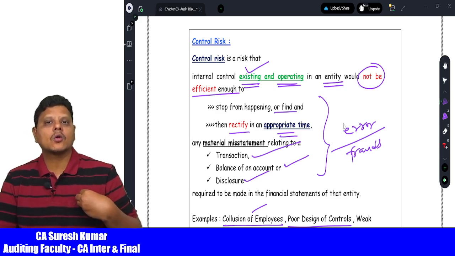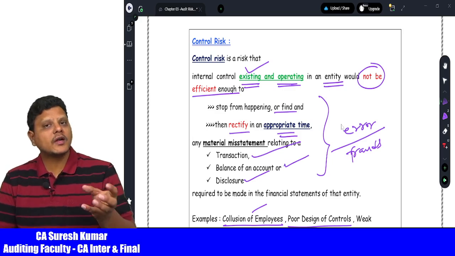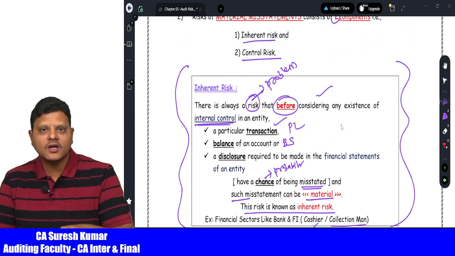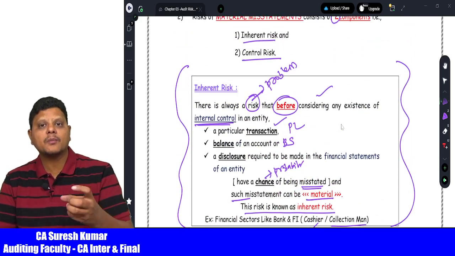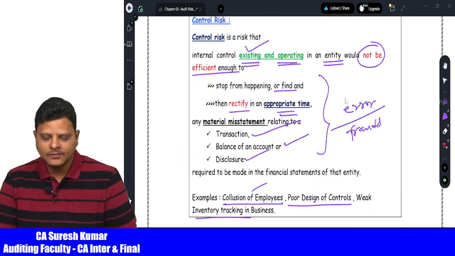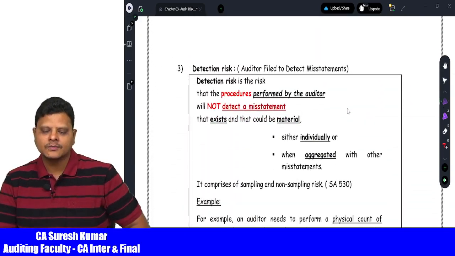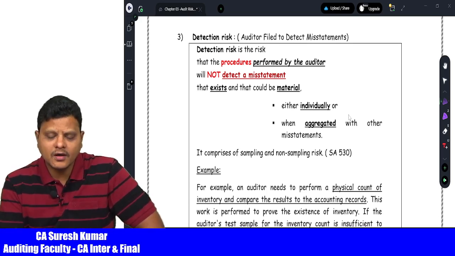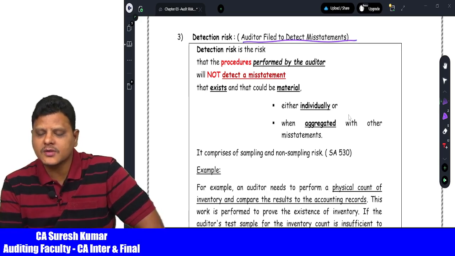a control risk. Now, who has to rectify this control risk? Management has to rectify this control risk. Who has to rectify the inherent risk? Management has to take measures to minimize the inherent risk. Now comes to detection risk. Now who has to detect? The auditor has to detect. But the auditor failed to detect the misstatement.